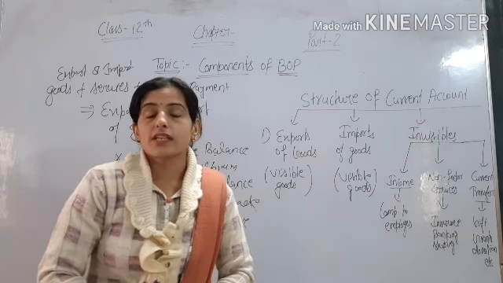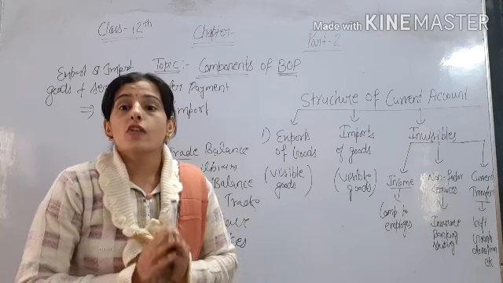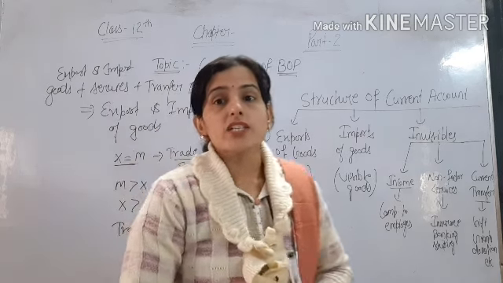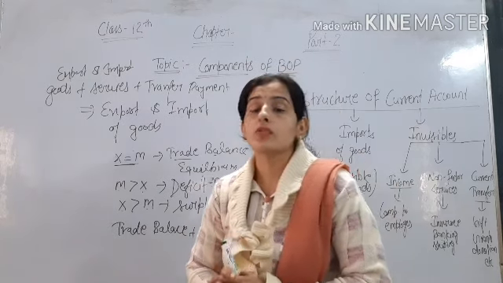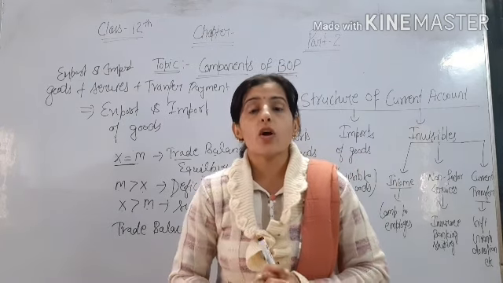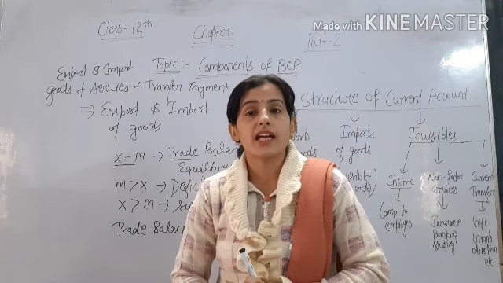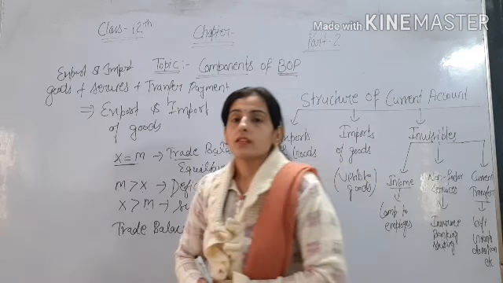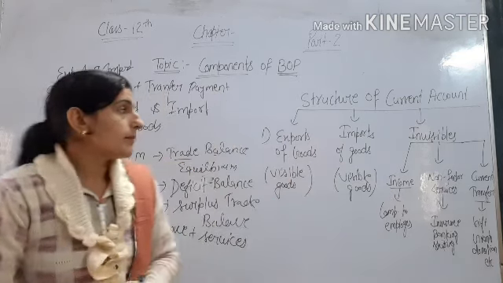All these are types of transfer payments. We can say one-sided payments. Okay, one-sided payments mean one nation is giving to another, but that does not create any liability or cause a reduction in the assets of the country. Those are transfer payments. Okay, so this is our current account balance.